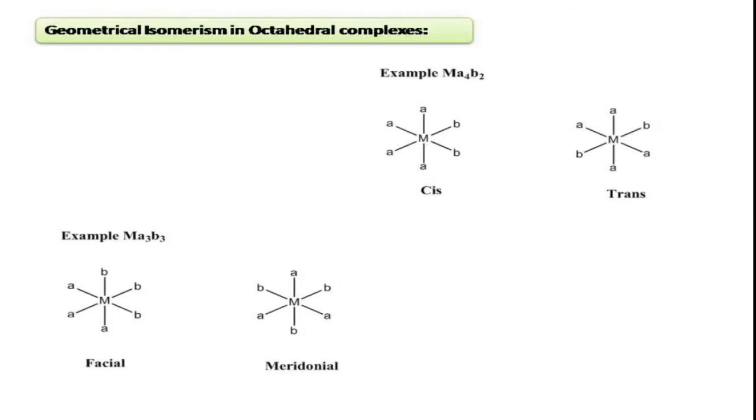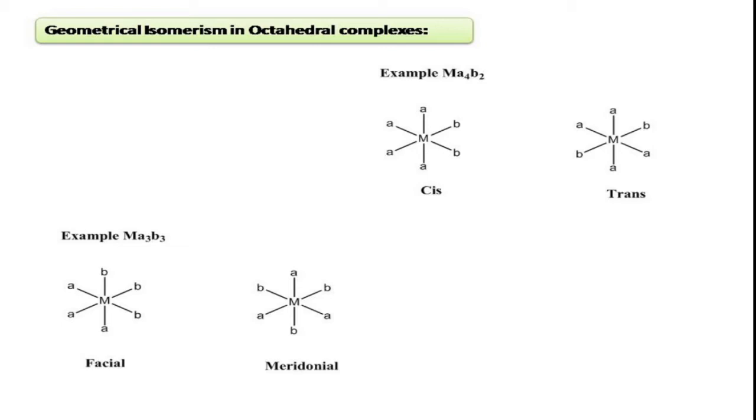Coming to the geometrical isomerism in octahedral complexes, right? In the first example, MA4B2 type. Here in this first cis form you can see the 2 ligands BB are nearer to each other, whereas in the trans form the BB ligands are opposite to each other, right? So these 2 are geometrical isomers.